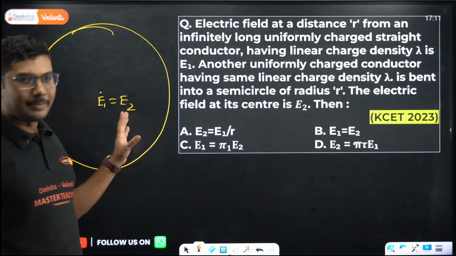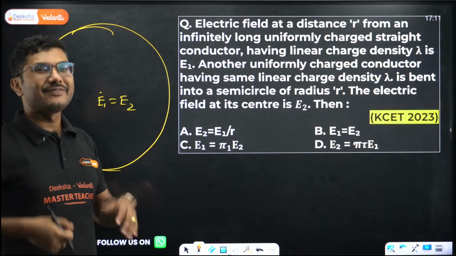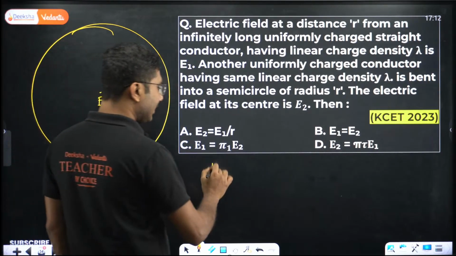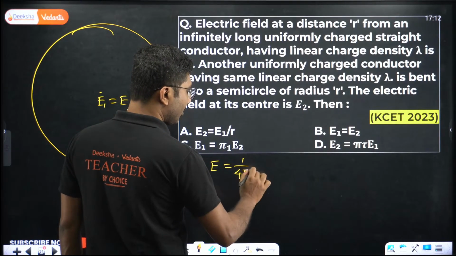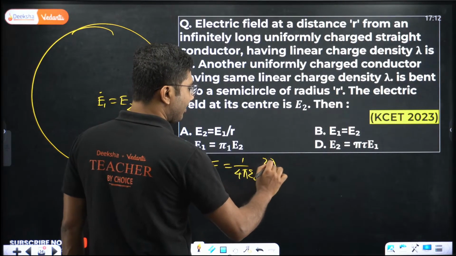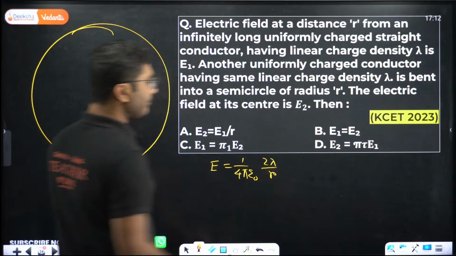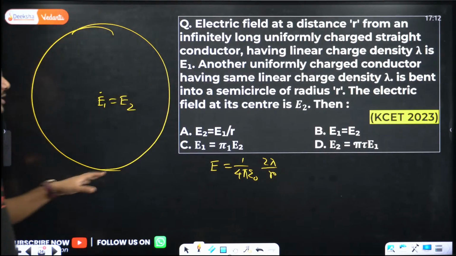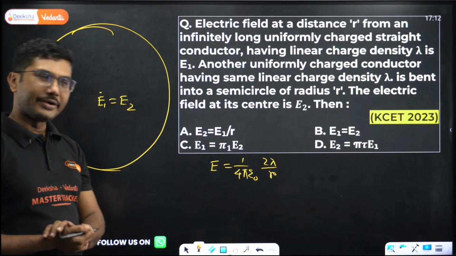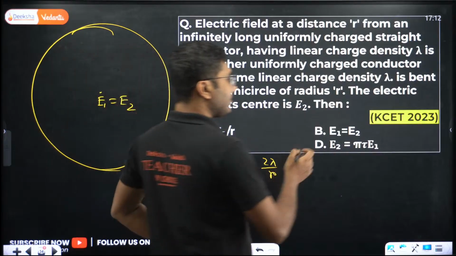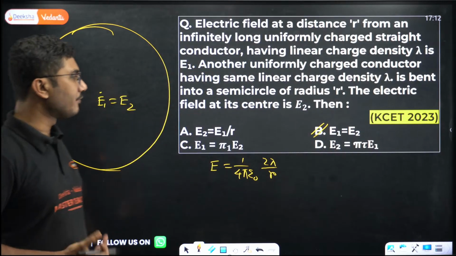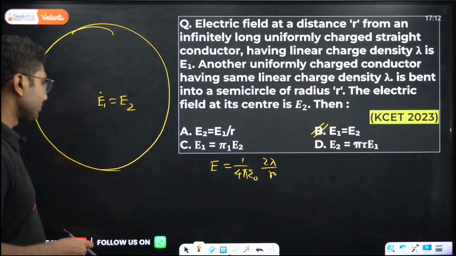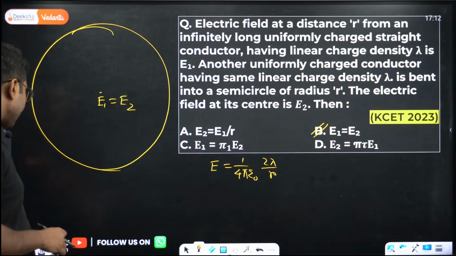If you do the mathematics, you will see that the electric field is the same. The electric field due to a straight wire is given by 1 by 4 pi epsilon naught times 2 lambda upon r. You will get the same formula for a charged circular ring as well. So from this we can say the electric field will be the same. It will not be different. Obviously we are not doing the derivation over here.